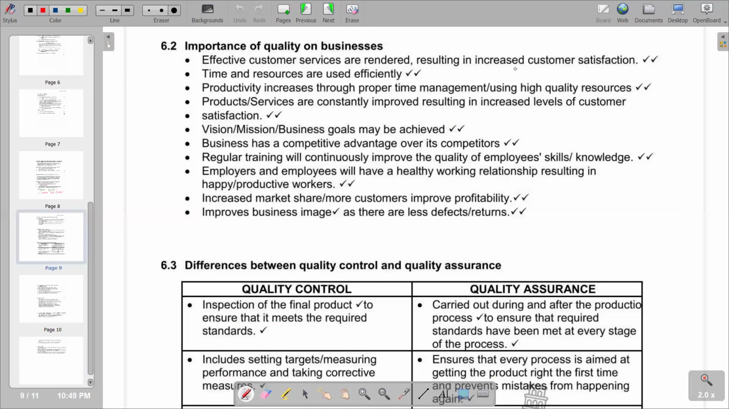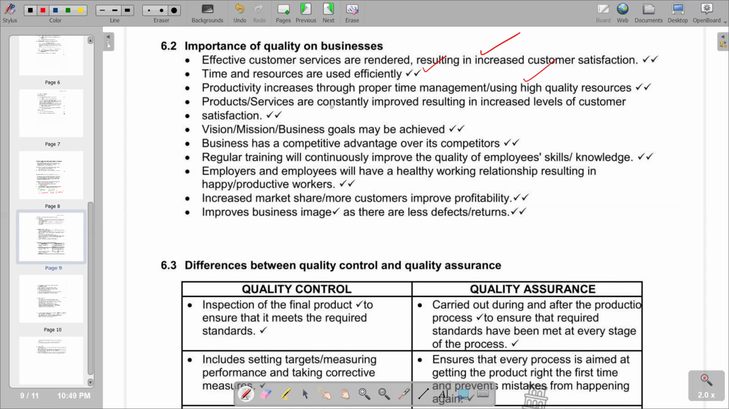We have increased customer satisfaction. Our next point says time and resources are used efficiently. Whenever we have quality in our businesses, it means we are going to utilize our time and resources efficiently in terms of the activities that we are undertaking in the business. Then also, productivity increases through proper time management. Remember, productivity is the average number of units produced by each worker. So obviously, when we have better quality in business, productivity is going to increase.